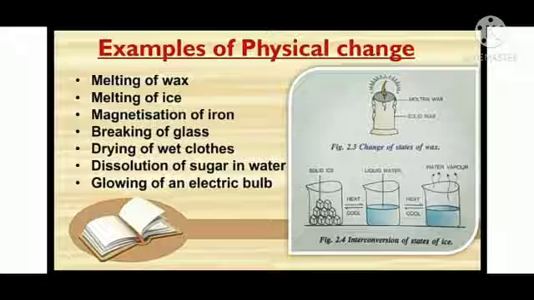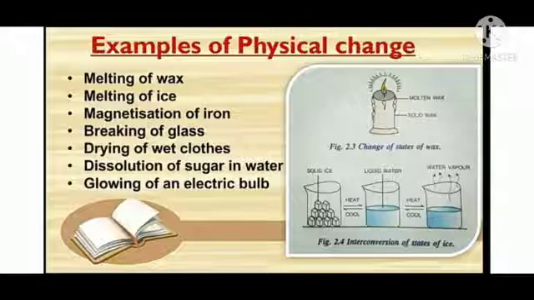First is the melting of wax, which is a physical change. Melting of ice is also a physical change. Magnetization of iron is also a physical change, because after some time this iron loses its magnetic property. Next is the breaking of glass, drying of wet cloths, dissolution of sugar in water, glowing of an electric bulb. All these are examples of physical change, right?